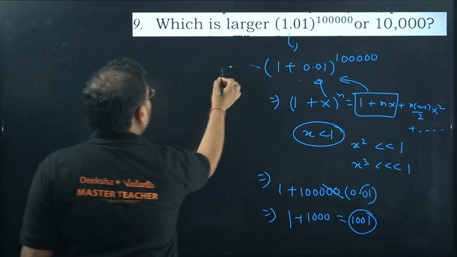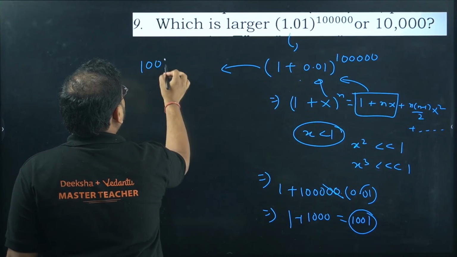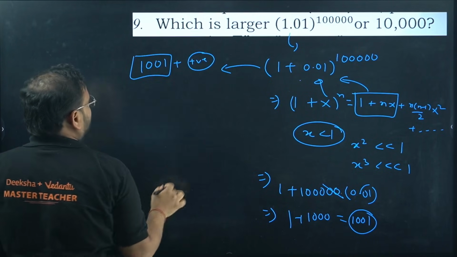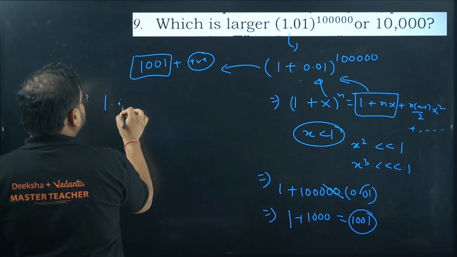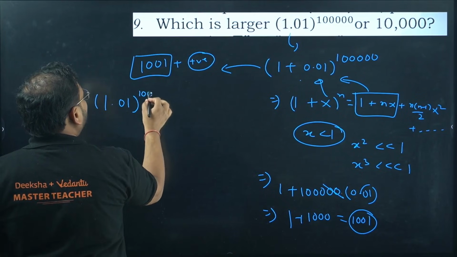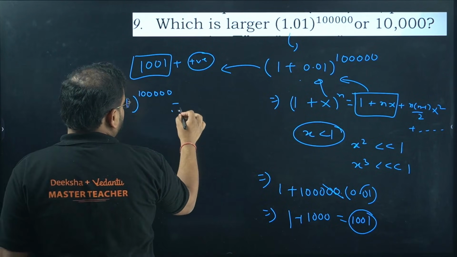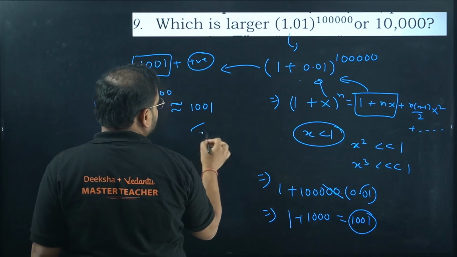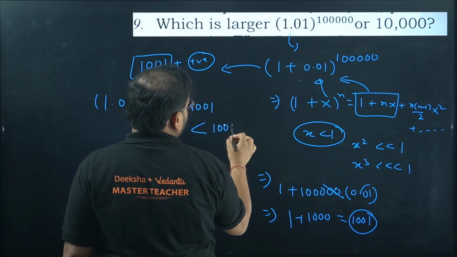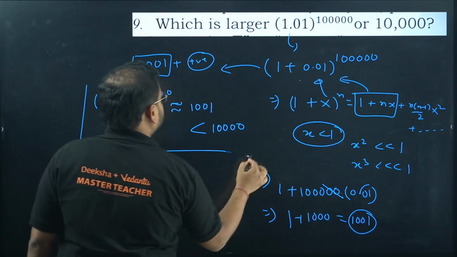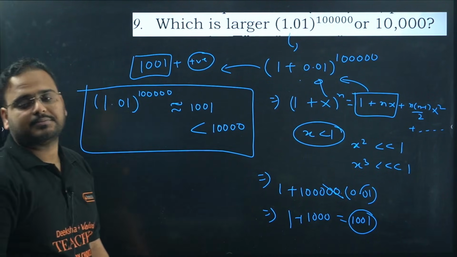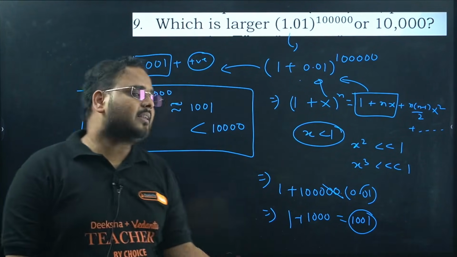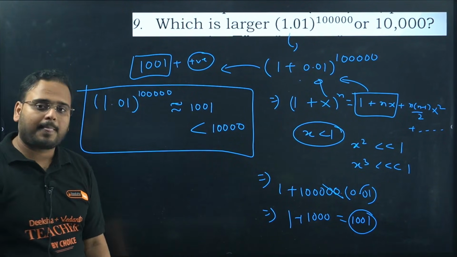So this value is equal to 1001 plus some smaller positive value. So 1.01 power 1 lakh is close to 1001, which is much less than 10,000. That is your answer. Which is larger, this or this? This is larger. 10,000 is much higher than 1001.